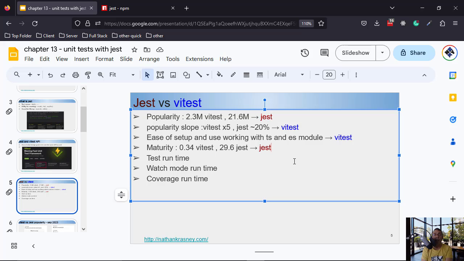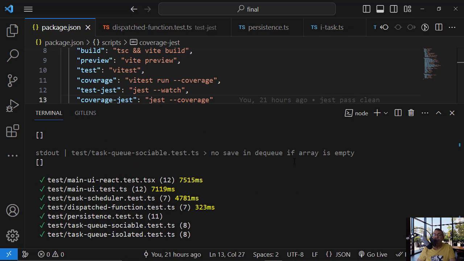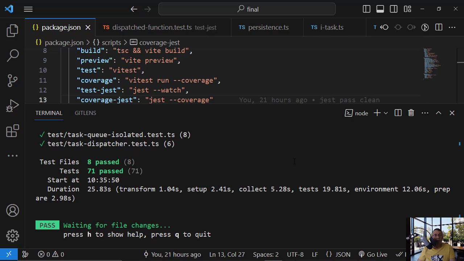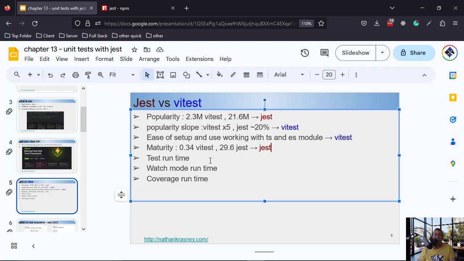Okay, so now let's test the runtime. Let's go here and npm test. This is vitest. Let's see how much time it takes for vitest to run. You see here the duration is 25.8.